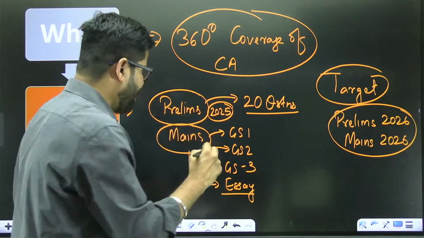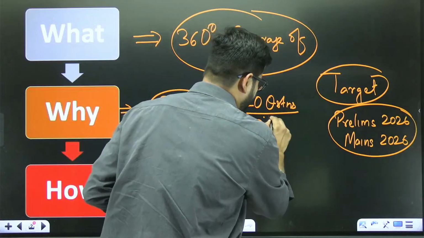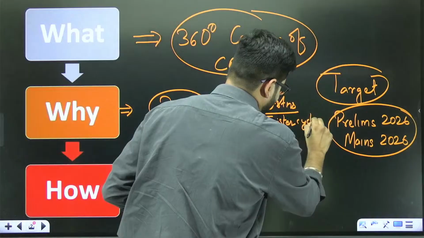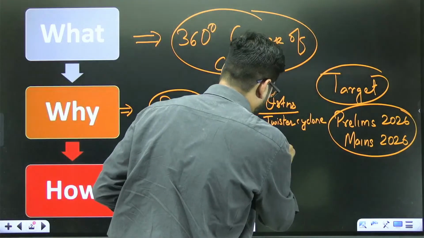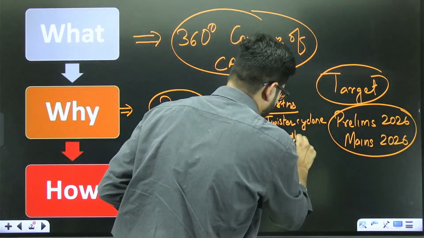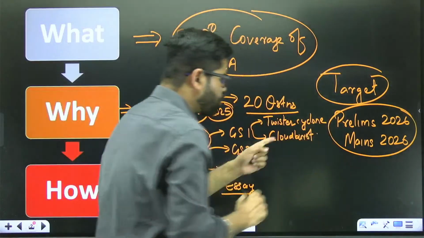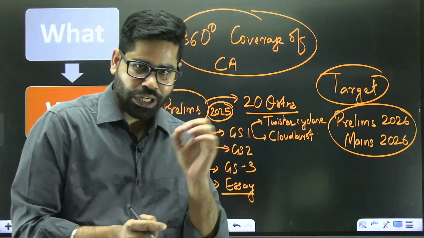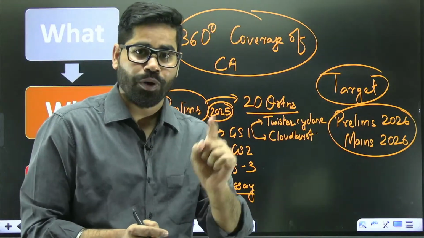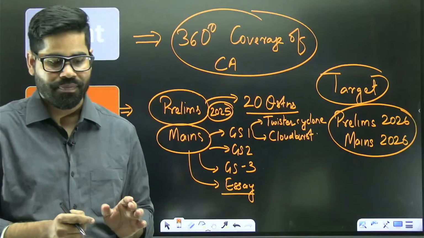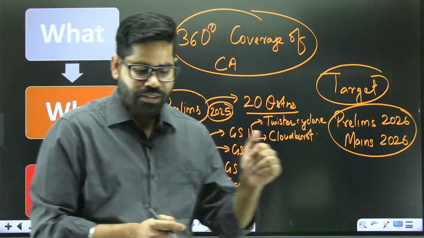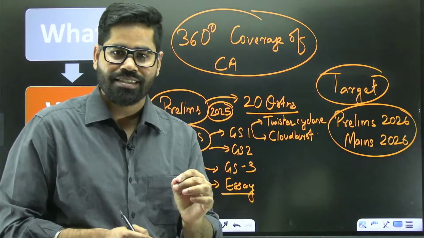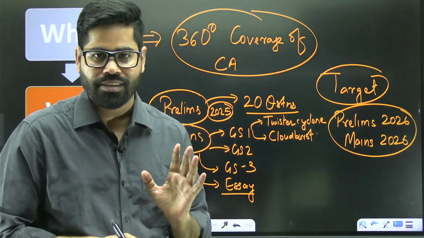Last year, there was a question on twister cyclone and a question on cloudburst. These two questions in the geography section of GS paper 1 were related to current affairs.